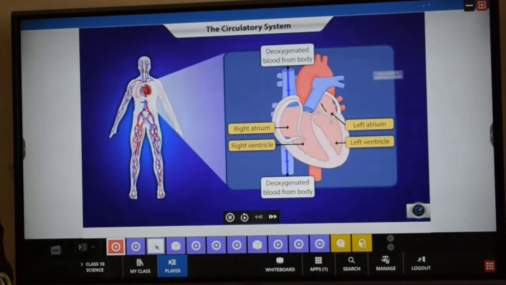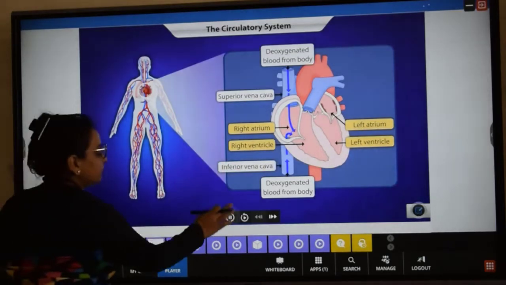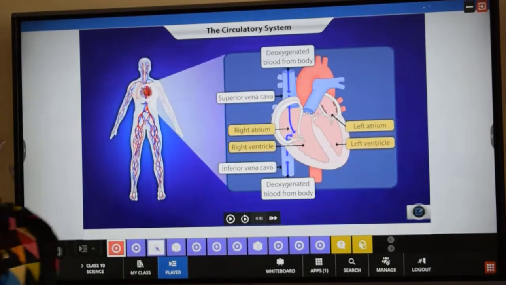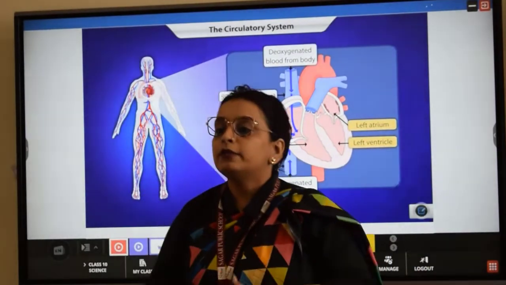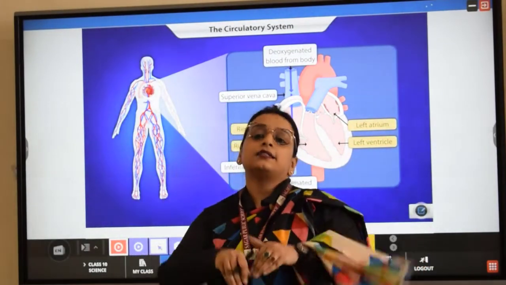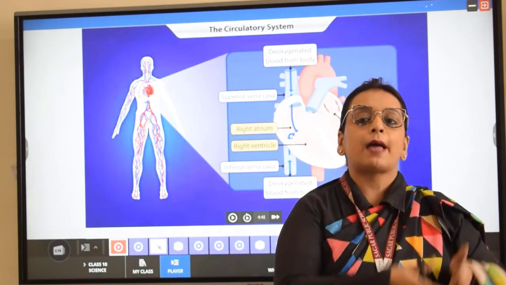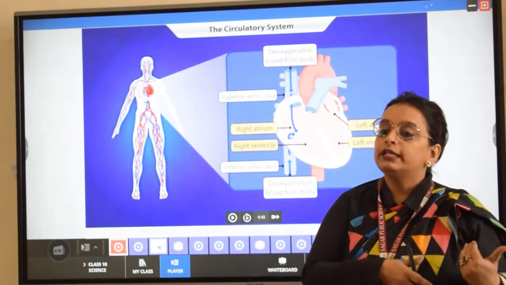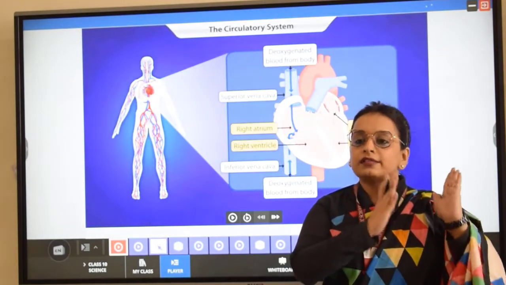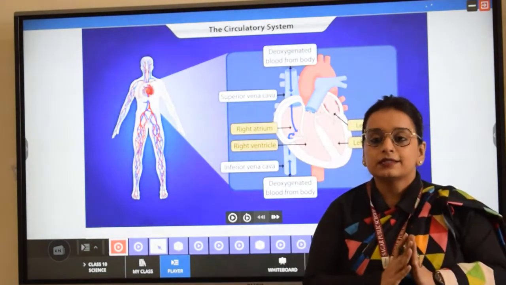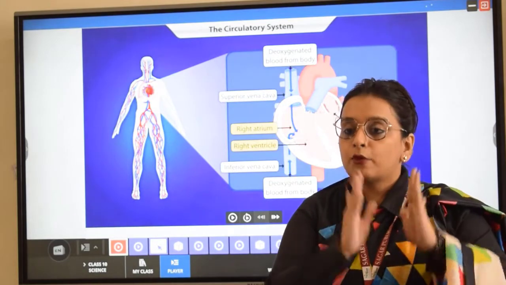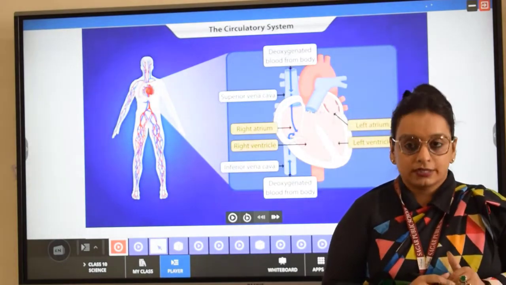Deoxygenated blood from the body flows into the right atrium through the superior vena cava and inferior vena cava. Now, since we have discussed that deoxygenated blood from different body parts is poured into the heart, into which portion or which chamber of the heart is it poured? Into the right portion of the heart. As we have discussed, that right portion is the portion that collects the deoxygenated blood.